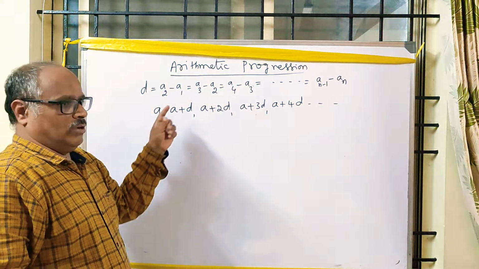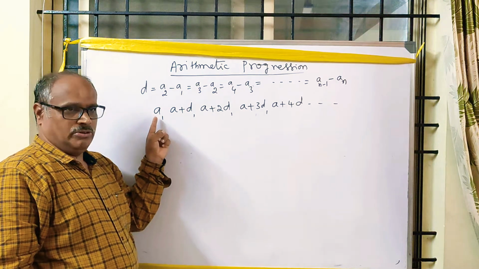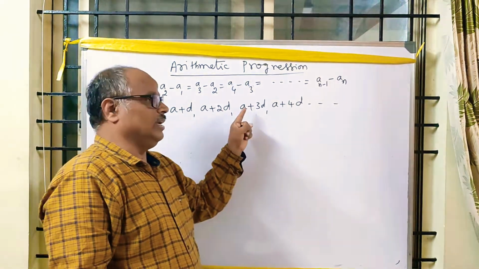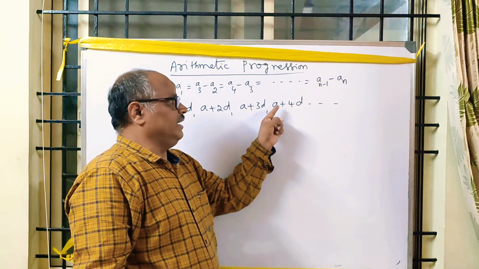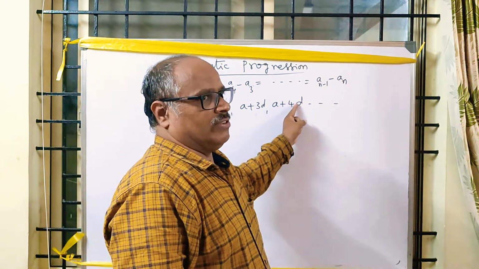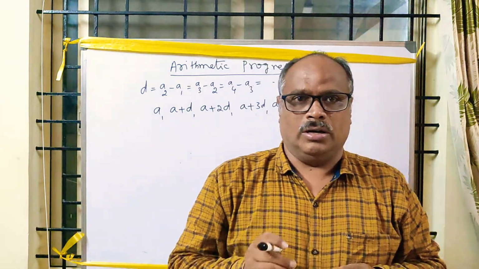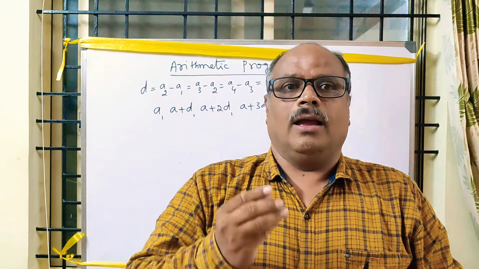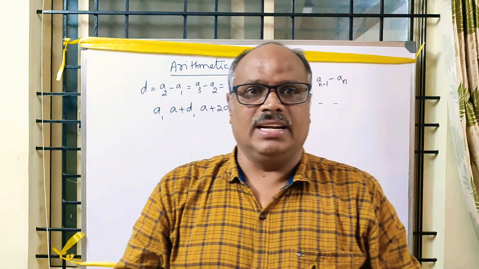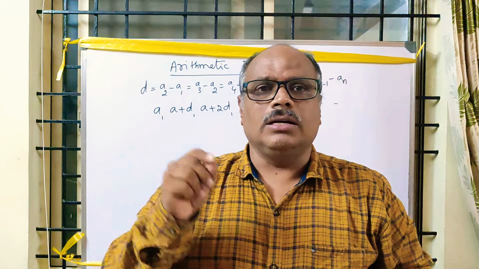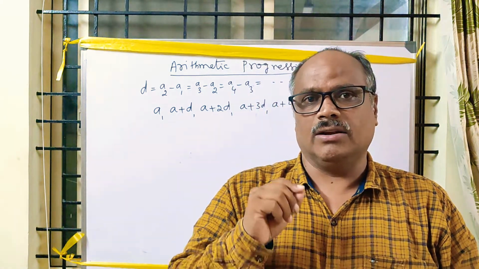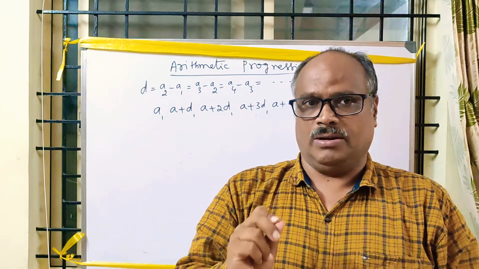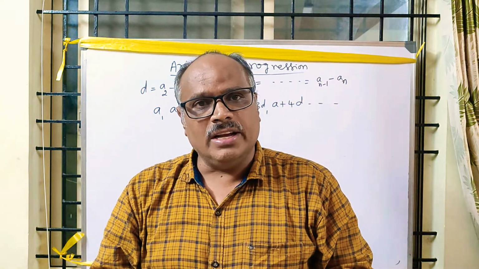In an arithmetic progression, the first term is denoted by a, the second term is a plus d, the third term is a plus 2d, the fourth term is a plus 3d, a plus 4d is the fifth term, and so on. It means that we add the common difference to any term. The second term plus the common difference gives the third term. The third term plus the common difference gives the fourth term. The fourth term plus the common difference gives the fifth term. Add the common difference to any term, we get the